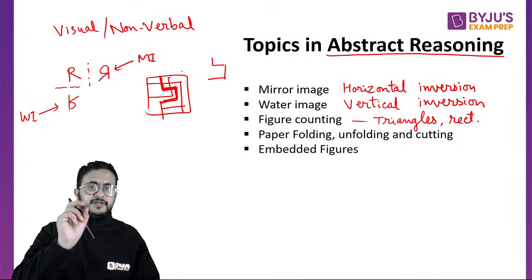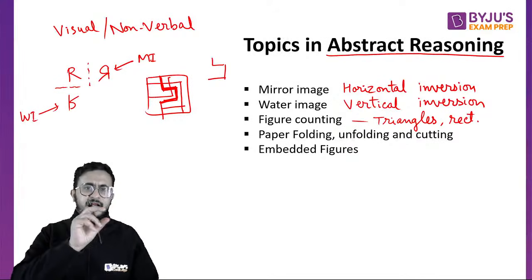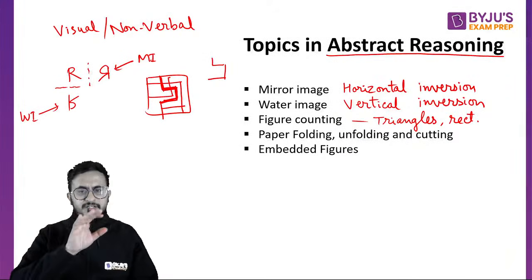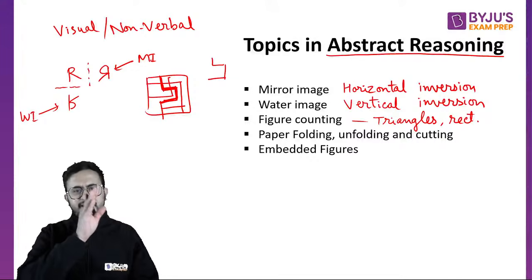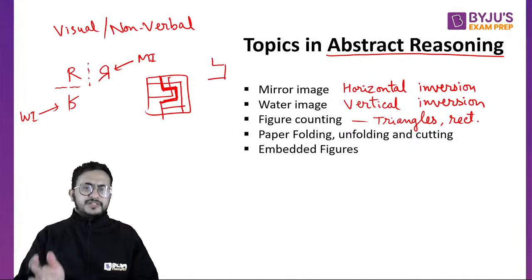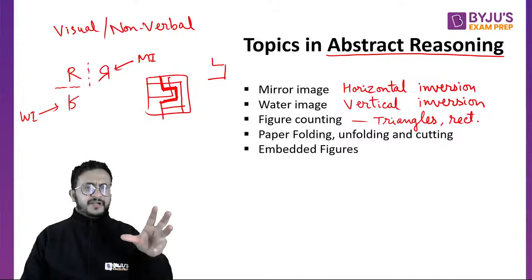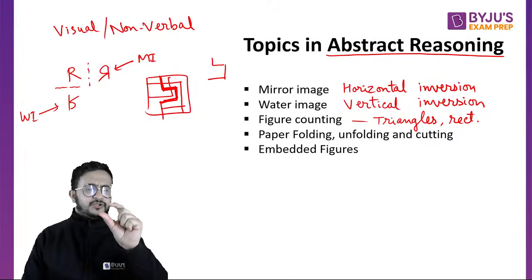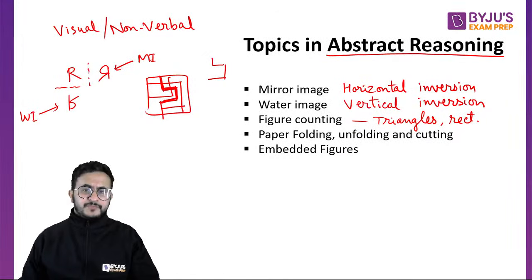They give you a small picture and a bigger picture in which you will have several intersecting lines or curves, a rectangle or some geometrical figure. Within that, the small image would be hidden somewhere. So those are called embedded figures.